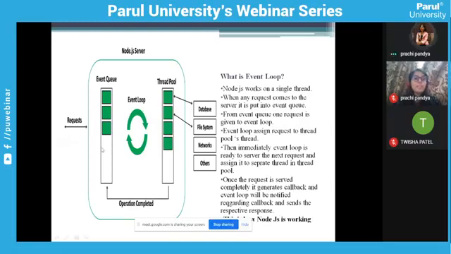Node.js will automatically identify that this operation is completed and send the response to the respective recipient. This is how Node.js works internally, and this is called asynchronous. Next, I will show you one example, and again we will come back to this event loop and identify what I am trying to say.